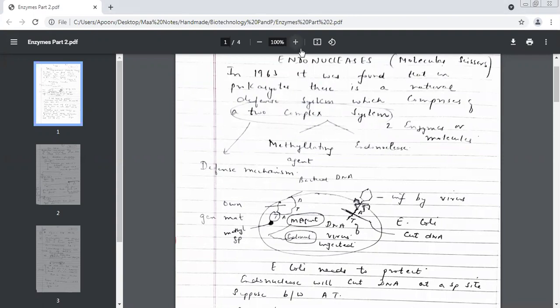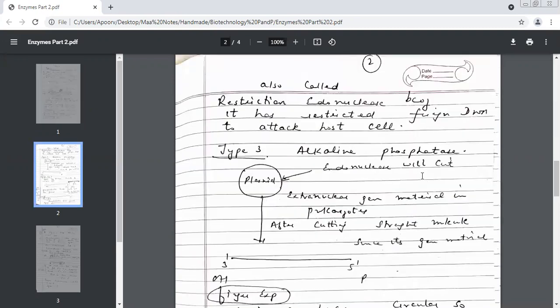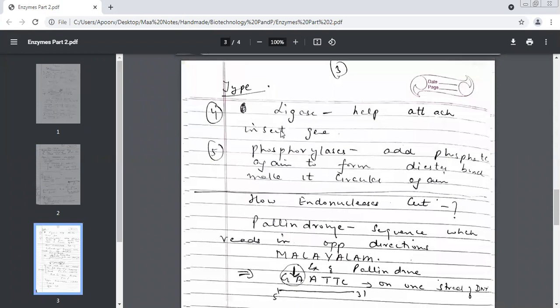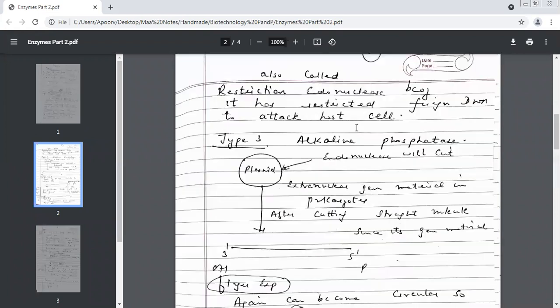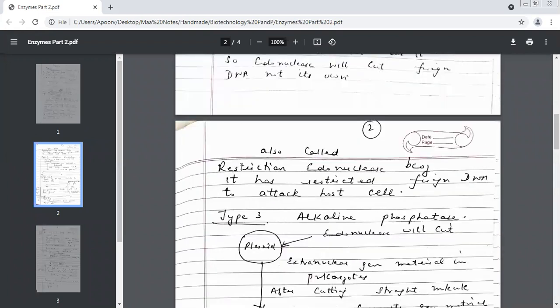Restriction endonucleases. Okay, let me move on and show you. I had given this word to you. See this. Why are they called restriction endonucleases? Look at this word, also called restriction endonucleases, because they restrict the foreign DNA from attacking the host cell. Tell me very quickly, why are endonucleases called restriction endonucleases? Because they restrict the foreign DNA from attacking the host cell.